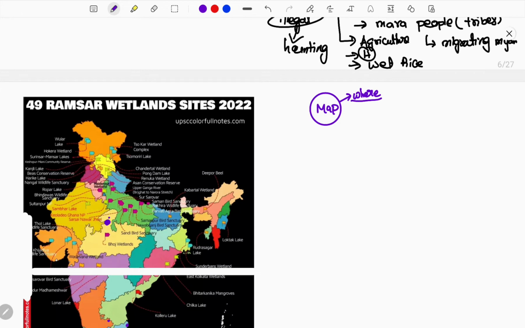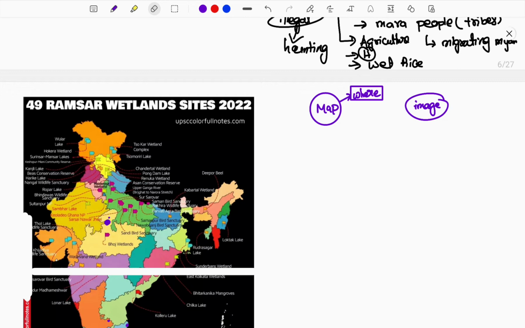We'll see all the important wetlands through map analysis, and I'll provide the related importance of wetlands and types of wetlands, with image-oriented study. Then I'll provide theoretical study, mostly mains-oriented, covering what is important for your mains and prelims. So kindly be patient and watch it clearly, so that you understand everything clearly.